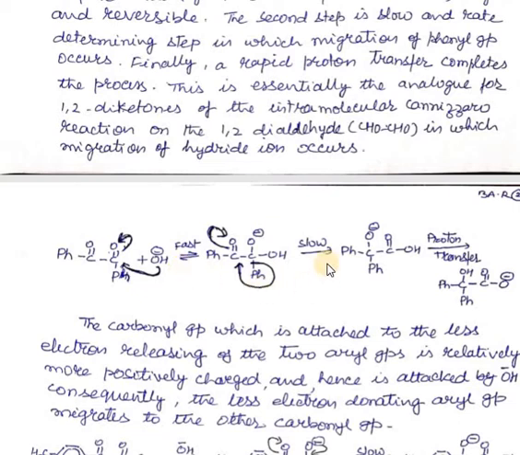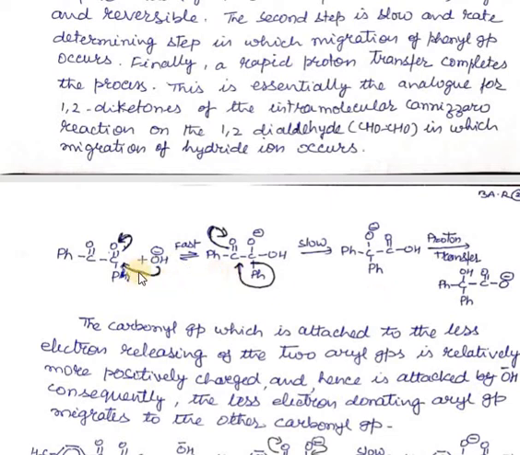And in this second step, the phenyl group migrates to the nearby carbonyl carbon, to give this acid. And lastly, the third step is the transfer of the proton from this oxygen to this one to give the salt of the acid. So this is the mechanism of this benzilic acid rearrangement.